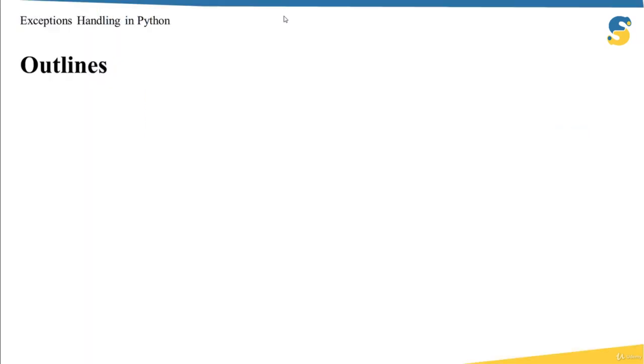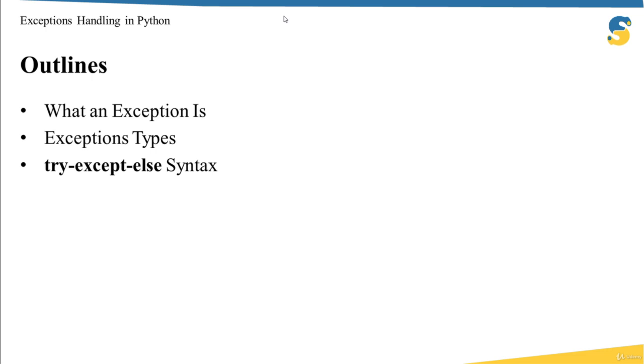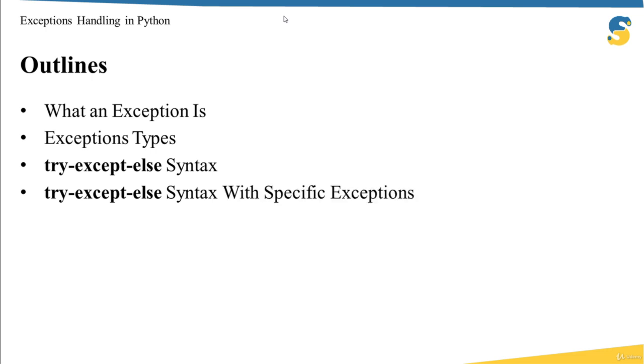In this lecture, I'm going to define what an exception is, then we will see the available exception types. We will learn how we can handle exceptions using try, except, else. Also, I will show you how we can handle specific types of exceptions using also try, except, else. And I will end this lecture with a quick summary. So let's get started.